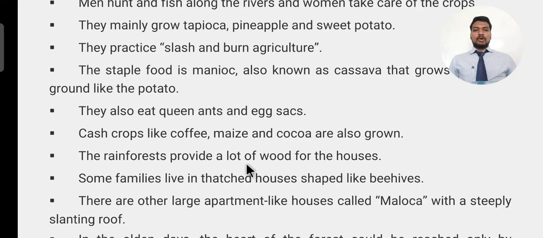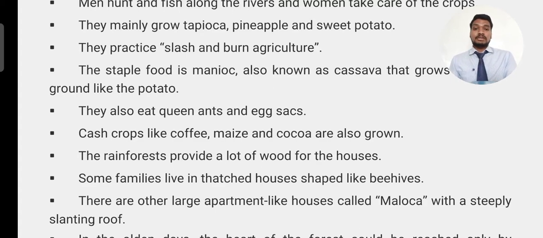The rainforest provides a lot of wood for houses. You know about the uses of a forest. We are getting many uses from the forest. If you make a list, we have been making use of the forest for construction of houses, by cutting the trees, whatever wood we get from there, we get different structures from that, and we construct our houses.